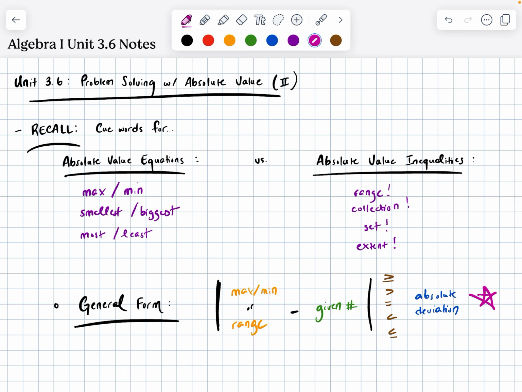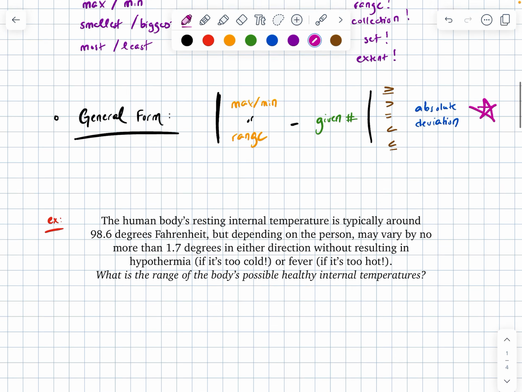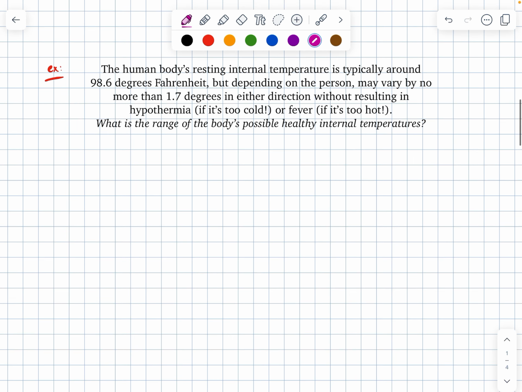Now, last video was all about showing where this general formula comes from. Now that we've got it, the purpose of this video is to make sure that we feel comfortable using it. So, each of these problems, there are 4 of them in total. I'm not going to explicitly say to pause the video, but you might want to pause the video and give it a shot before we move through the problem together. As you move through each one, start thinking about where is the given number, where's the absolute deviation, what do I want my variable to represent, and is it going to be an equation or an inequality?